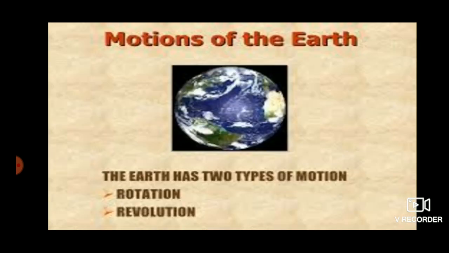As we know, all the planets in our solar system, including the earth, rotate on their axis. The planets revolve around the sun in their orbits. The two major types of motions of the earth are called rotation and revolution. Okay students, there are two types of motion of the earth, known as rotation and revolution.